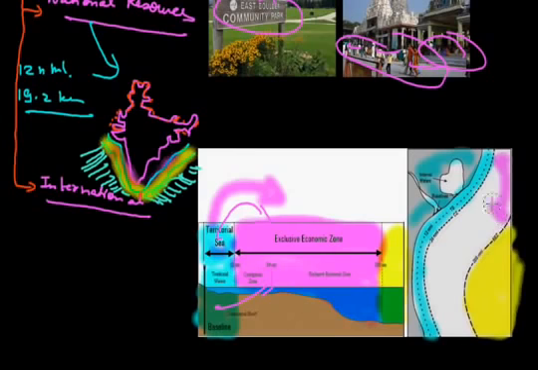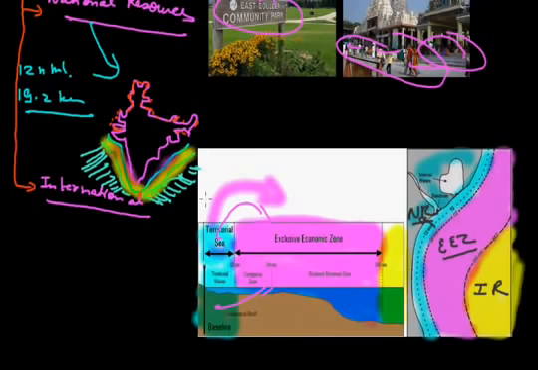Here, this pink color is a part of the special economic zone, or we can say exclusive economic zone, while this one is the international resources, and this one comes in national resources.